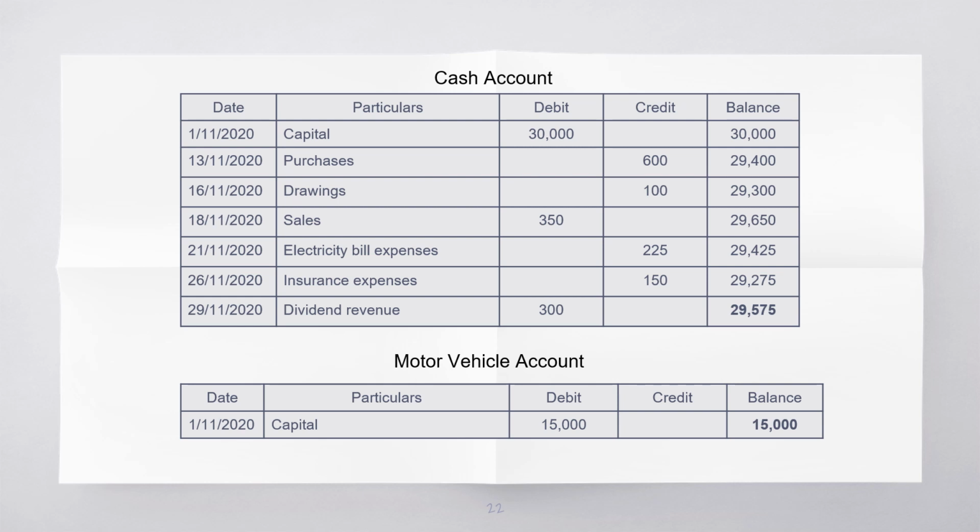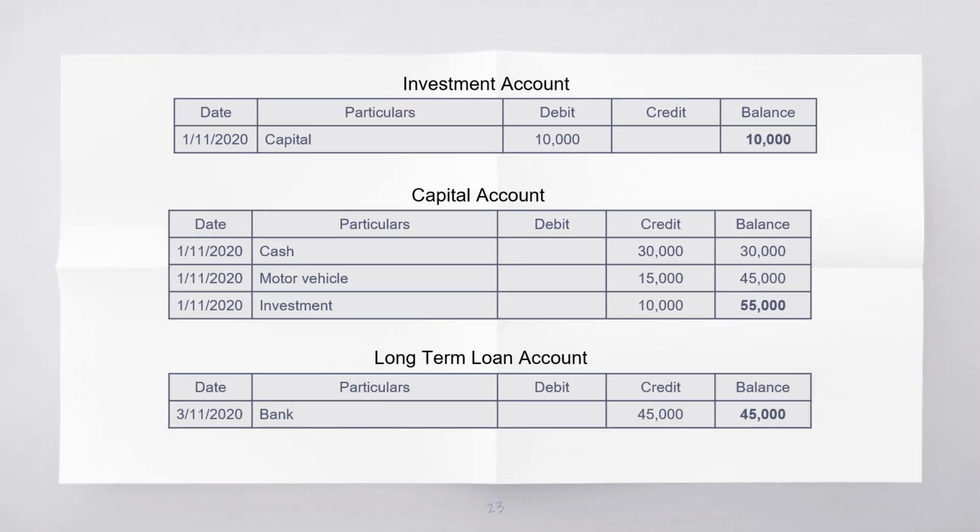When we are recording in the cash account, the particular recorded is debit capital 30,000. As for the capital account, cash is credited 30,000. The recordings for the motor vehicle account and investment account are the same too, referring to the contra concept.